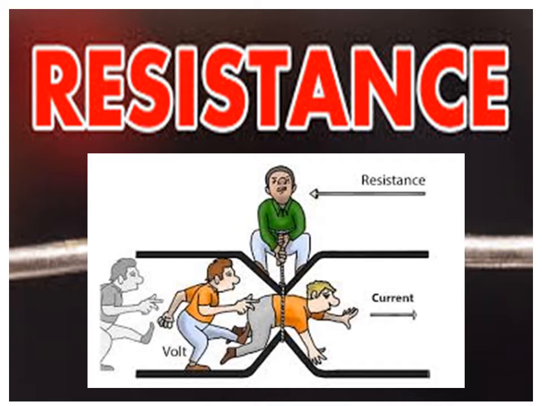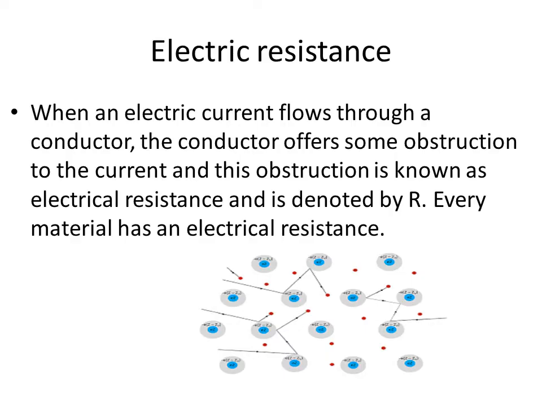Due to the potential difference, current is generated in the conductor. But this flow of electrons is not at all easy due to the obstructions, that is resistance, offered by the conductor. Let us discuss in detail this resistance offered by the conductor.